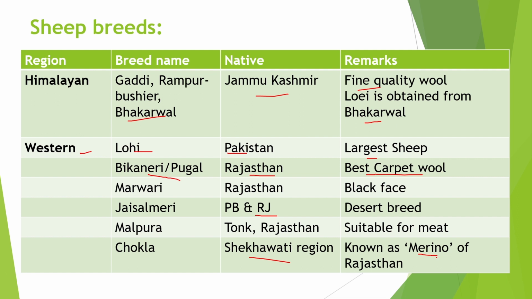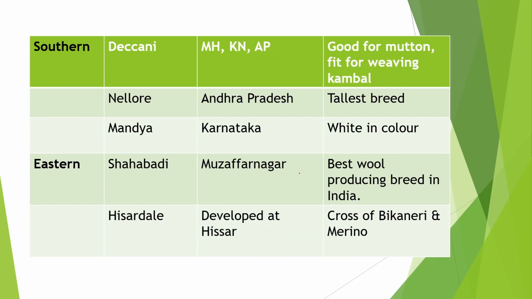Now the breeds from the southern region are Deccani. This breed is found in Maharashtra, Karnataka and Andhra Pradesh regions. These breeds are good for mutton purpose and their wool is fit for weaving kambal.